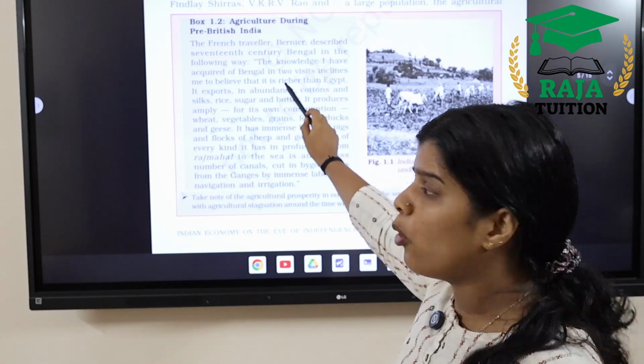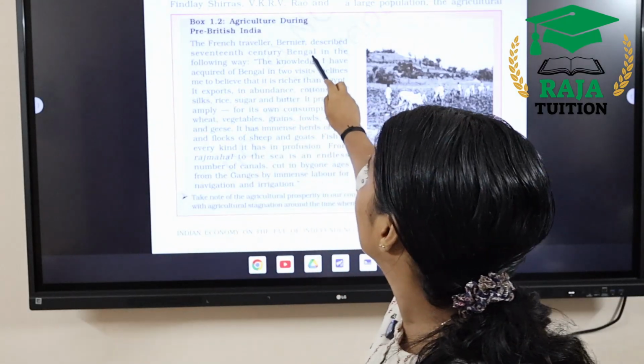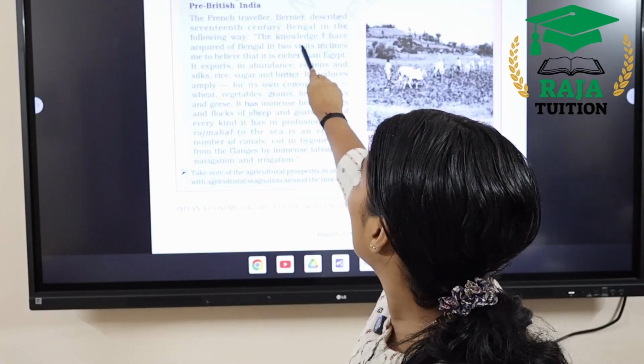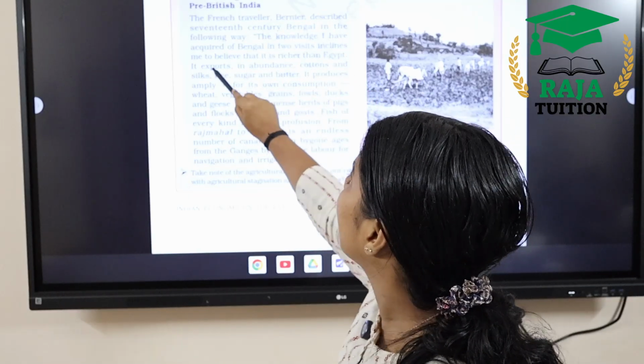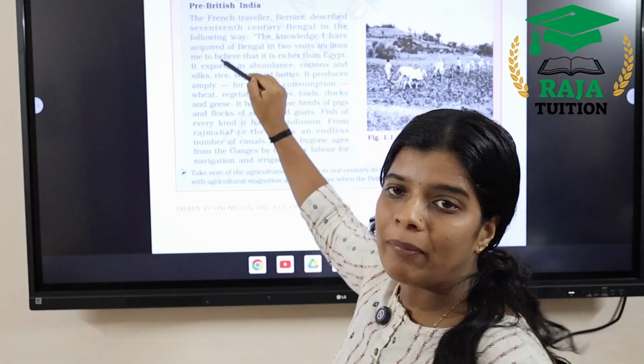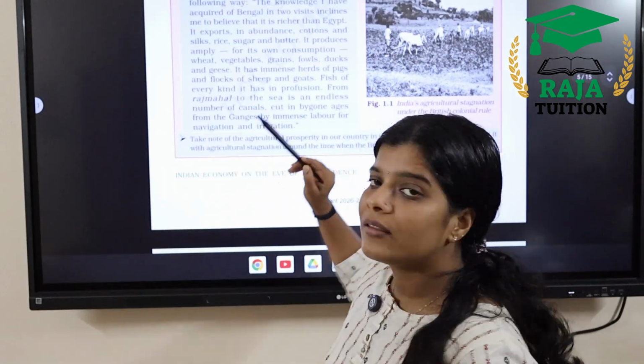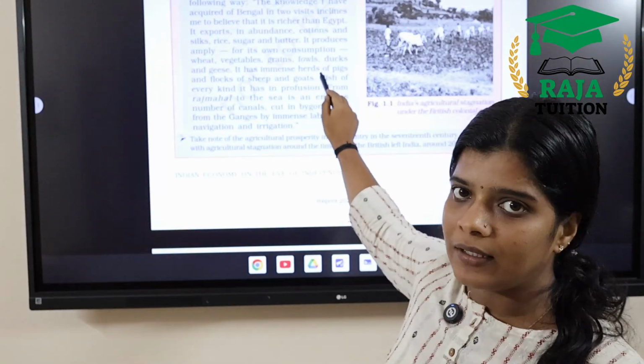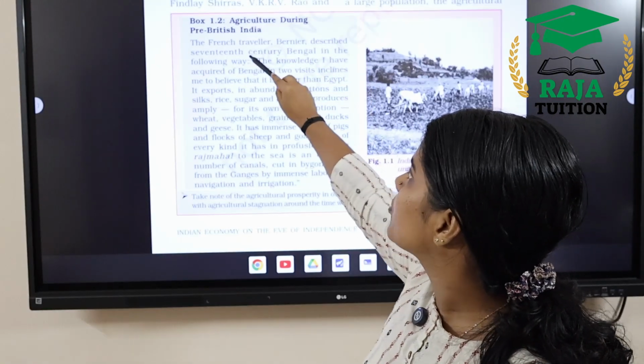We can see in this box what the French traveller said. The French traveller Bernier said that the knowledge he had acquired of Bengal in 2 visits inclines him to believe that it is richer than Egypt. He had travelled to Bengal, and he is saying that Bengal was richer at that time. So Bengal, the land of famine nowadays, before the arrival of the British, was a rich land. That was analyzed by the famous French traveller Bernier.